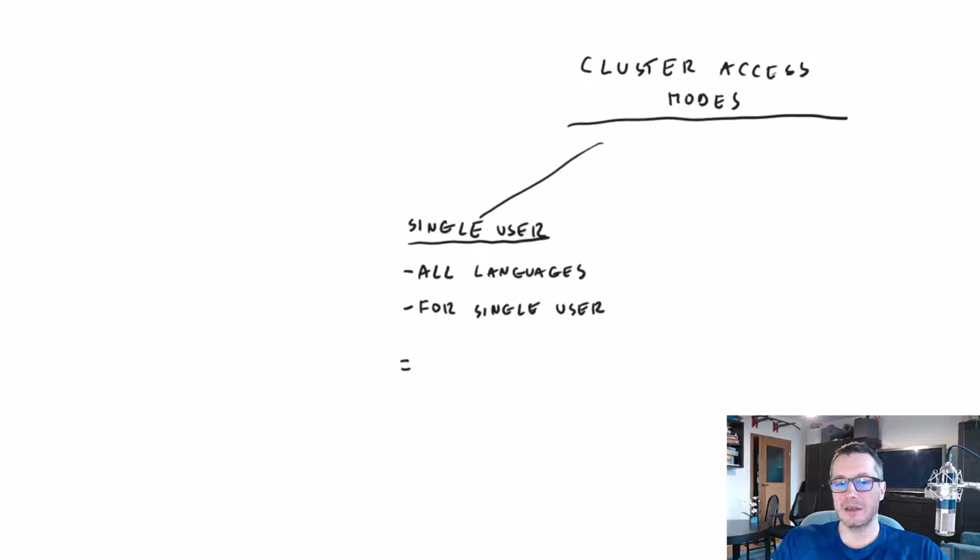And in the past, this single user mode was called standard. And you might find those old names in various places in the documentation or in some other tutorials, so don't be confused. Basically, single user means standard from the old days. As I said, Databricks likes to change things. So that was the first access mode type.